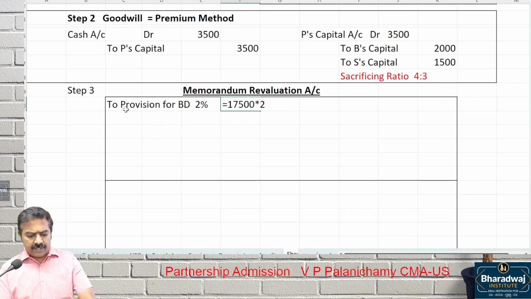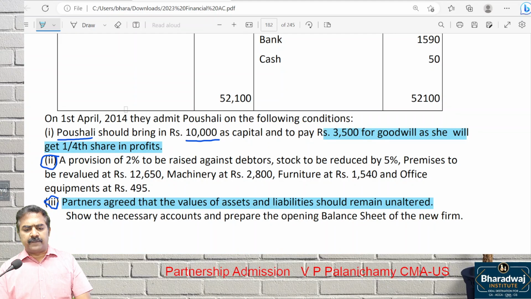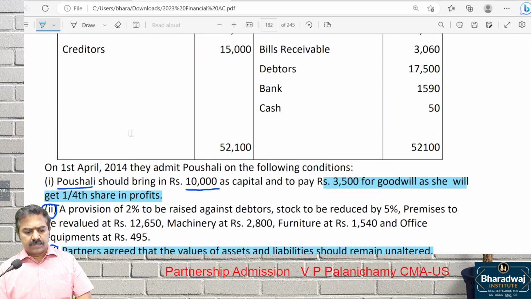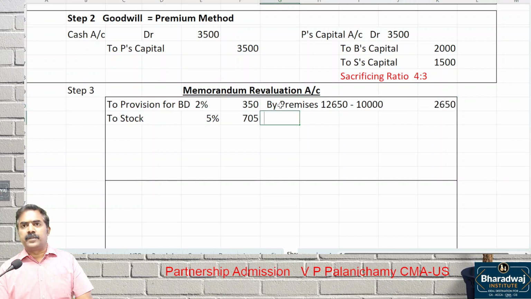Do it along with me, no need to wait. 350 then. What is the next one given? Stock to be reduced by 5%. What is the stock value? 14,100 into 5%, 705 then. Premises to be revalued: 12,650 is the new value, minus the old value given, 10,000. So an increase of 2,650 on premises.